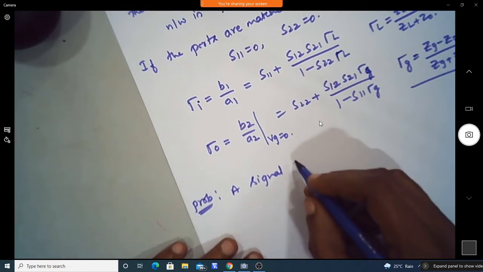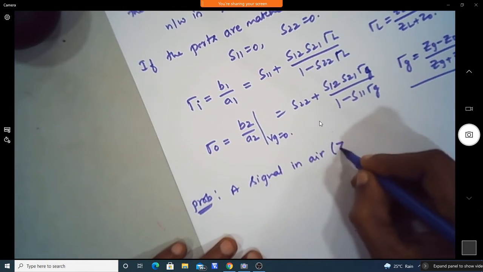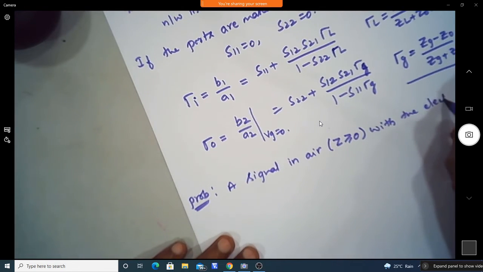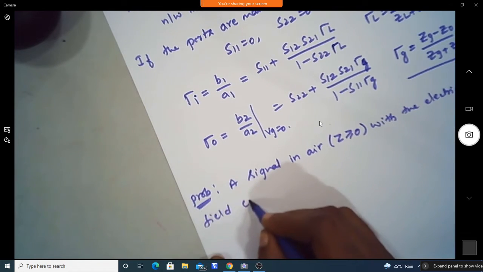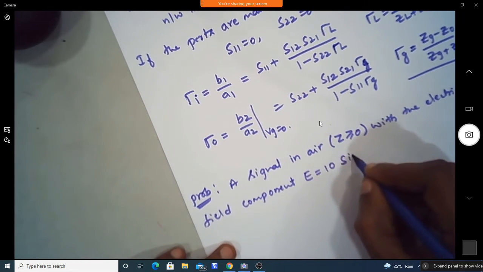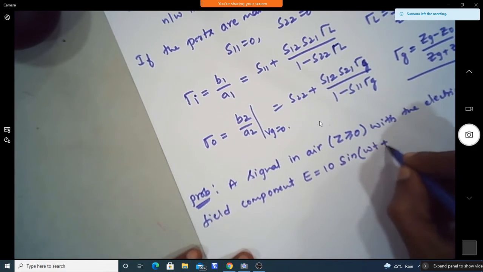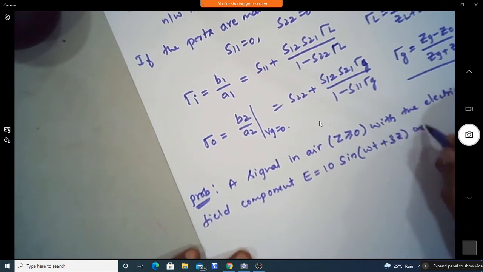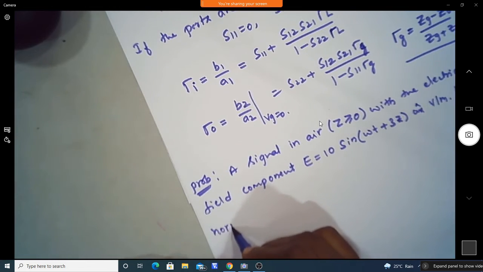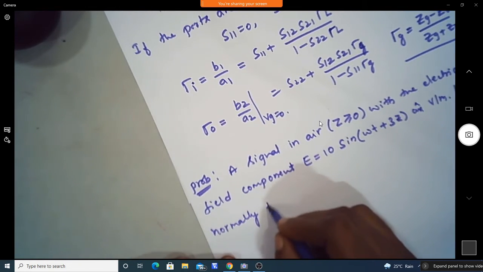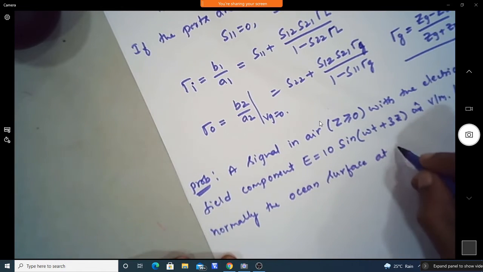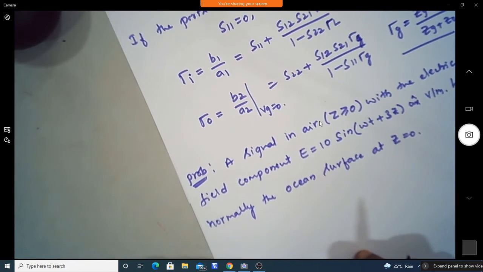Okay, take this one: a signal in air, where z is greater than or equal to 0, with the electric field component E equal to 10 sin(omega t plus 3z) in the ax direction, volts per meter, hits normally the ocean surface at z equal to 0.